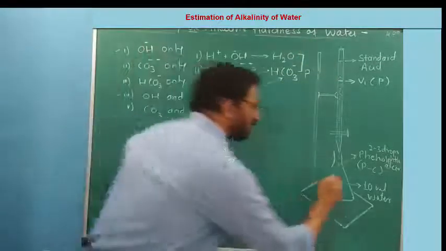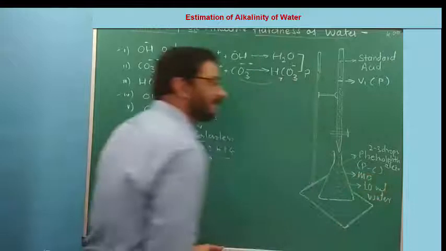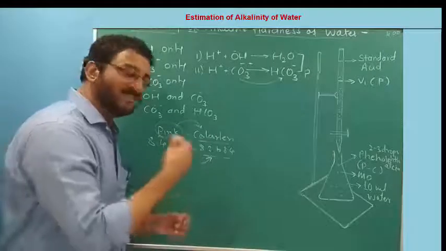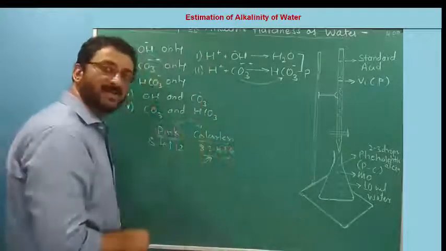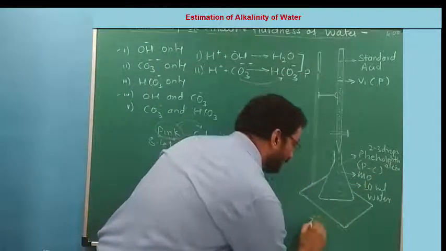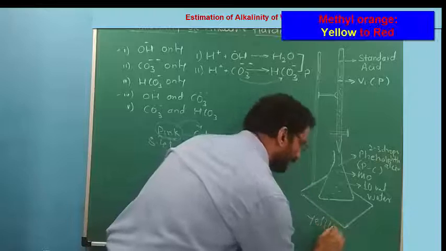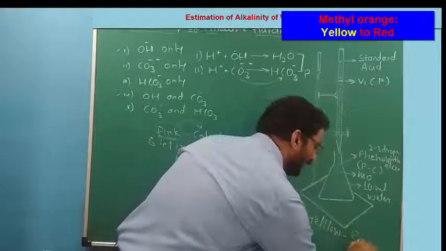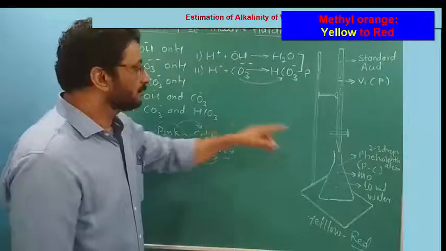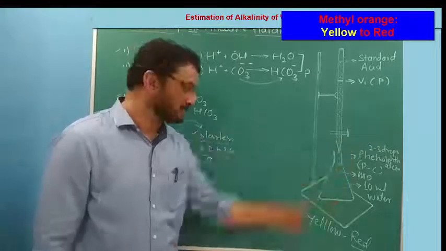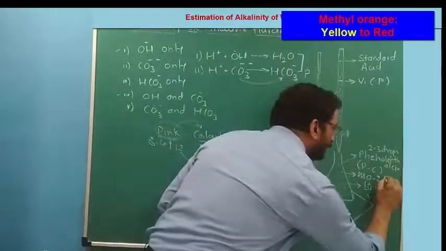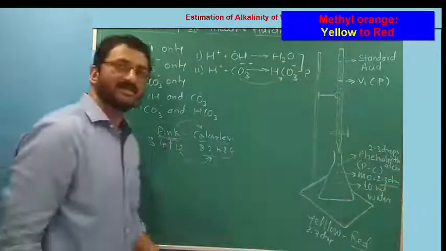Let it be. After that, we'll add the second indicator, that is methyl orange indicator, which works in a basic to acidic medium, or works below 8.4 pH. Its initial color is yellow and final is red, or orange to red somewhere. So once phenolphthalein pink changes to colorless, you add 2-3 drops of methyl orange indicator.